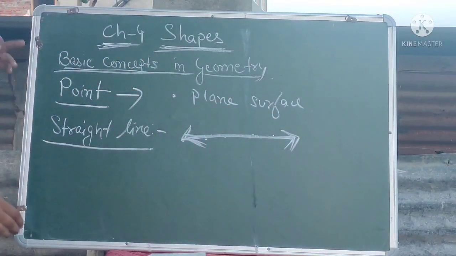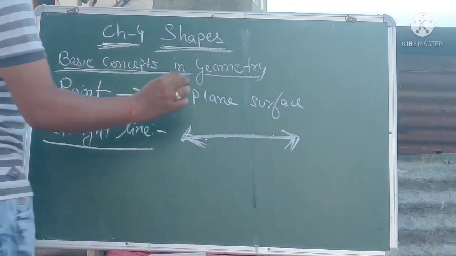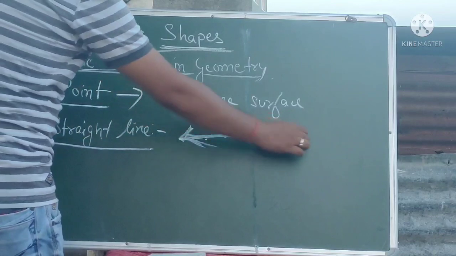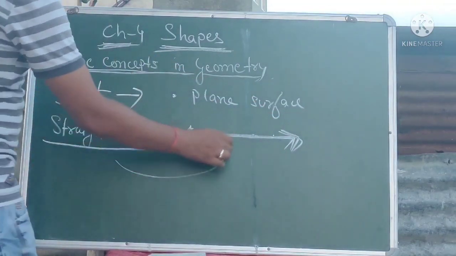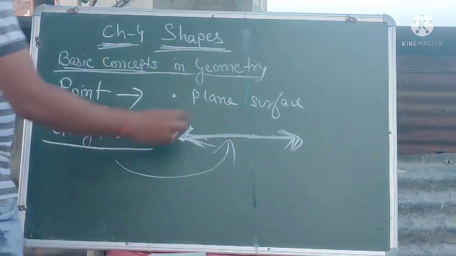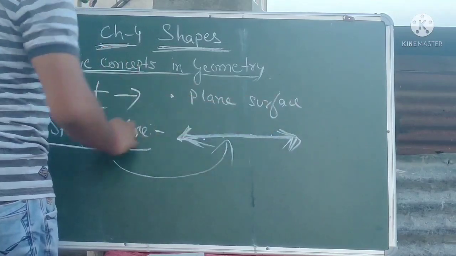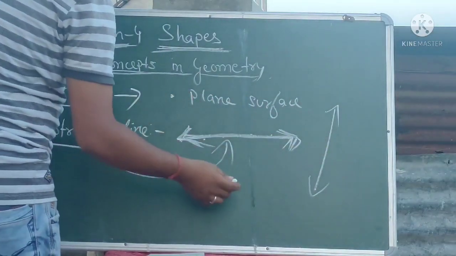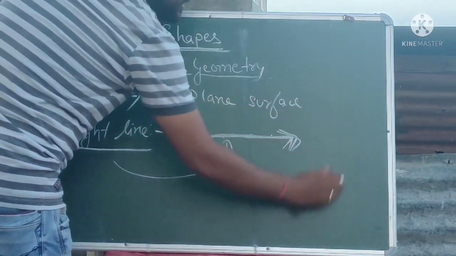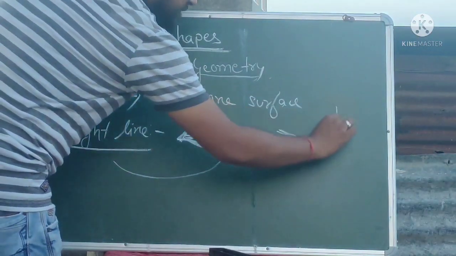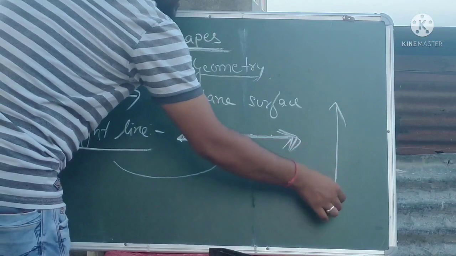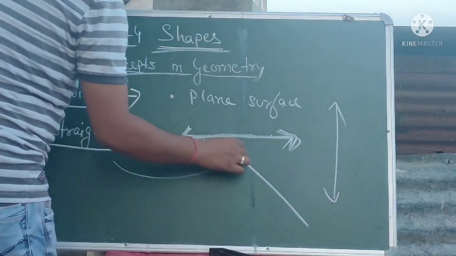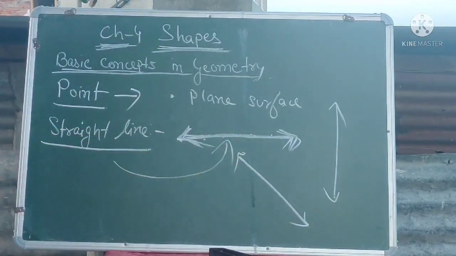So what is a straight line? Straight line means when we join a number of points together, and there is an arrowhead on both sides, then this is known as a straight line. A straight line may be a horizontal one, a vertical one, or slanting also. This straight line is known as the vertical straight line, and a straight line may be like this also. This is known as the horizontal straight line.